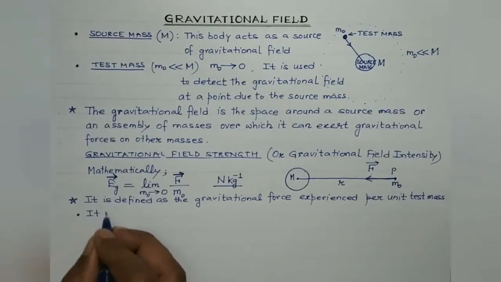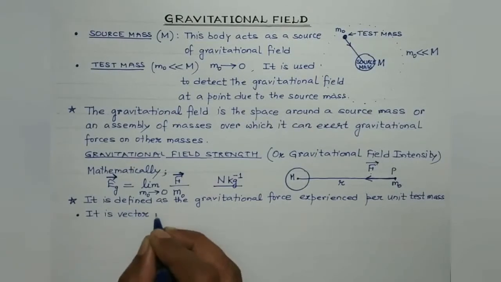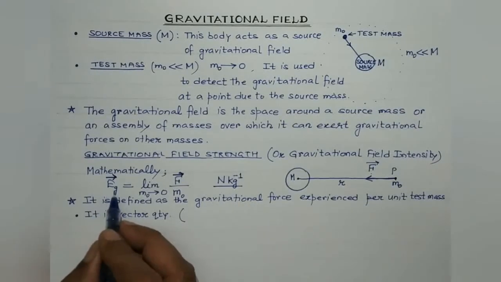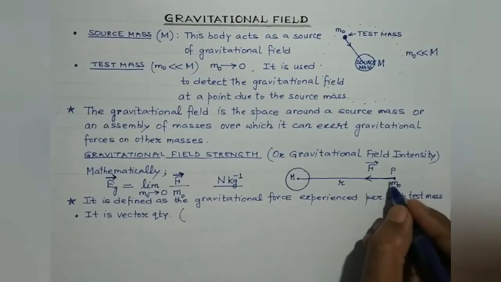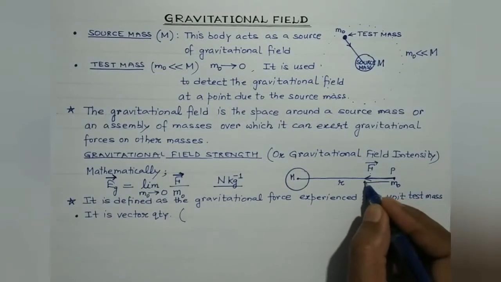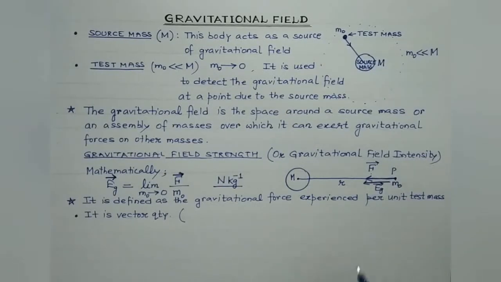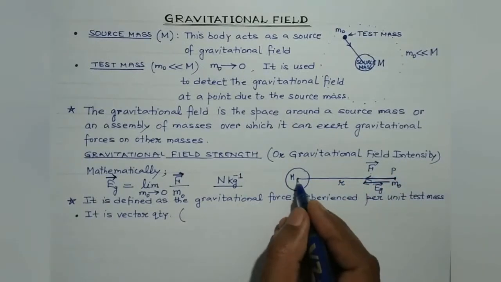Gravitational field is a vector quantity. It means that it possesses both magnitude as well as direction. And what will be the direction? Its direction will be same as that of F vector, that is this one. So it will be directed towards the center of the source mass. This is the direction of the gravitational field. So it will be always directed along the line towards the center of the source mass.